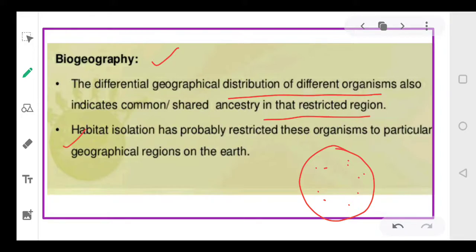The second concept is habitat isolation. Habitat isolation means, suppose this is the place where an organism is mostly observed to be moving. That area is called its habitat. Like if I talk about myself, I generally live in my house, then I go to the school or to the market. So my general habitat is that I will be in the Sonepat district only. I won't go out, isn't it? So normally the area up to which an animal moves is called its habitat.